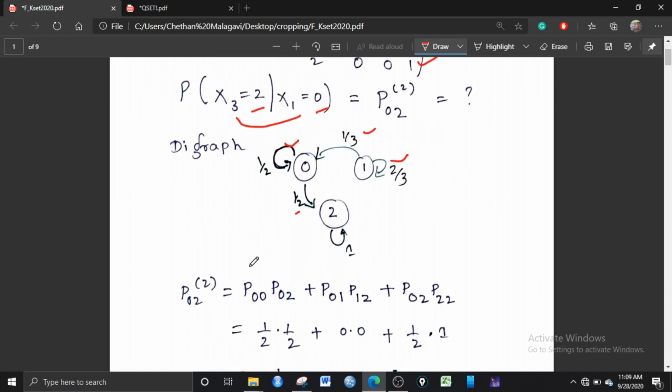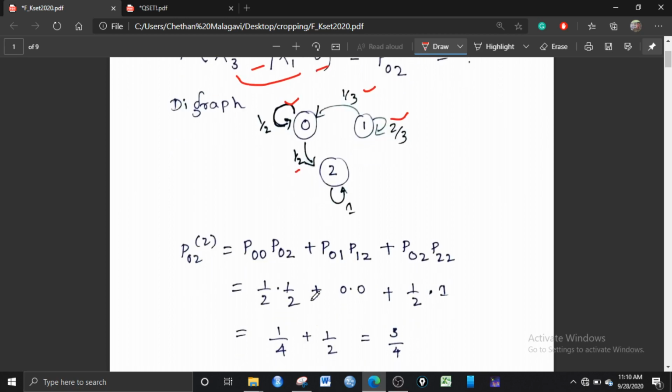So these are the possible ways. You may start with 0 and go to 0, and then from 0 to 2, this is one of the possible ways. Or else you may go from 0 to 1, then 1 to 2, or else from 0 to 2 and then 2 to 2 itself. Substitute the probabilities given here. So here it is 1 by 2 into 1 by 2, and the probability of reaching from 0 to 1, there is no value, so it is 0.